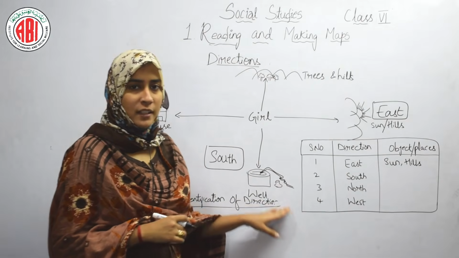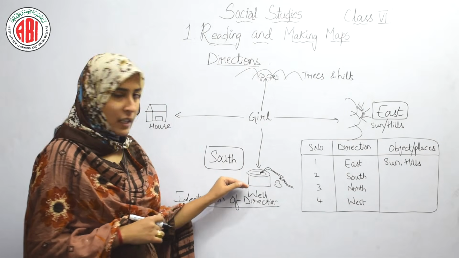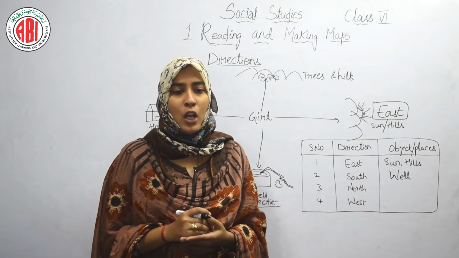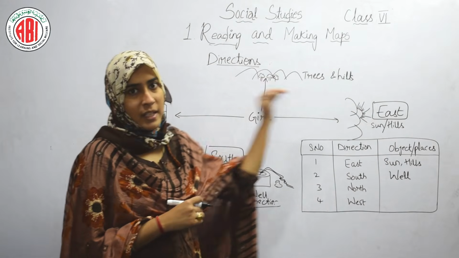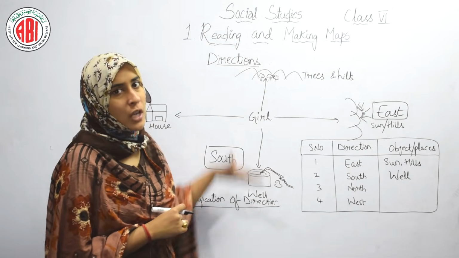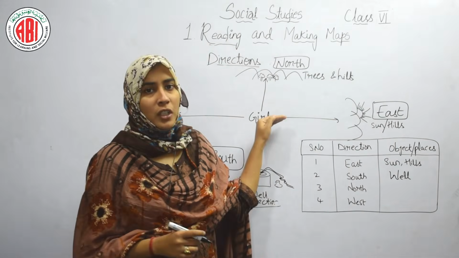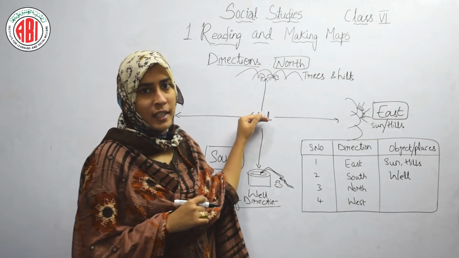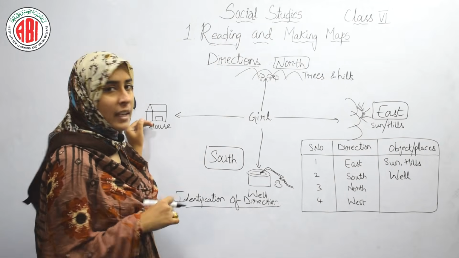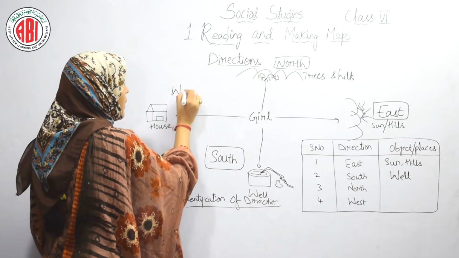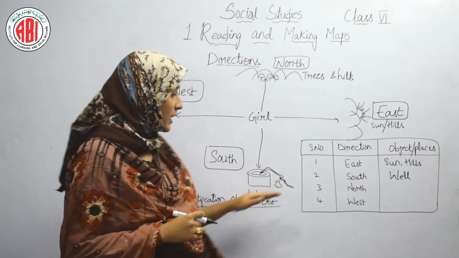What are the objects at south direction? That is a well. All the things to your left are towards north, and when she is facing the east, her right will be the south and opposite to south will be north. So the girl's left part is north, and all the things at the back of this girl, this direction will be the west. So here are the 4 directions.